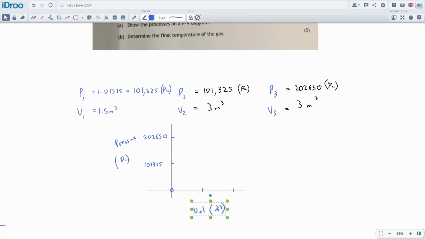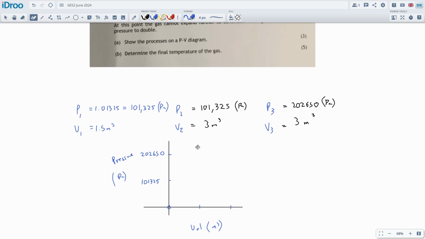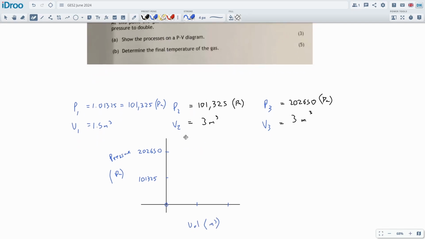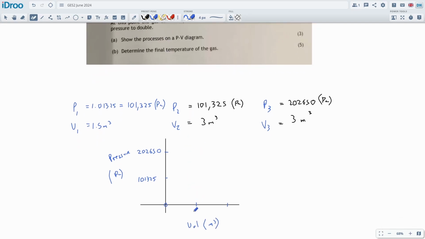I suppose we can actually make this into a very nice diagram on square paper. I wouldn't expect you to do it on square paper. I expect you to do it on lined paper. It says show the process on a diagram. It doesn't say graph it. It's just demonstrate the process, show the process, illustrate the process, or sketch a diagram. So it doesn't have to be 100% neat or anything. It would be nice to get these approximately the same kind of size.